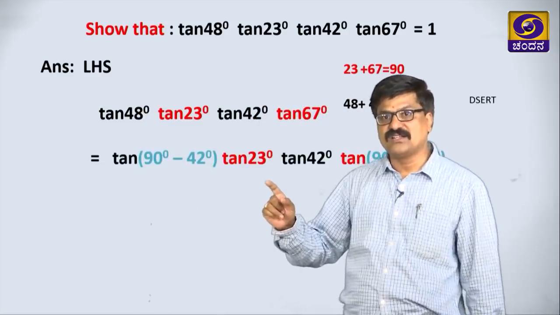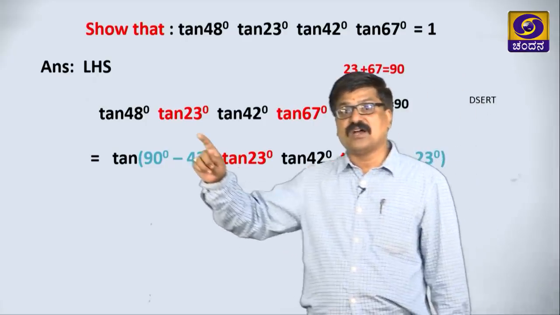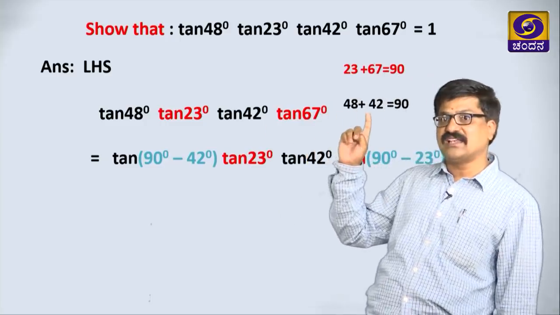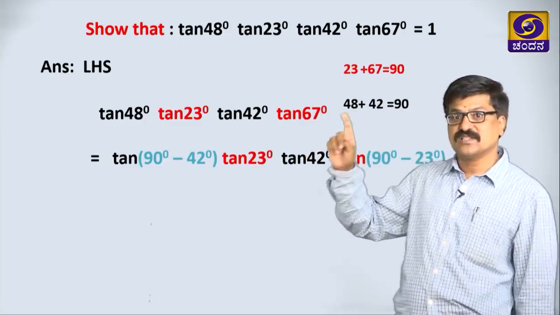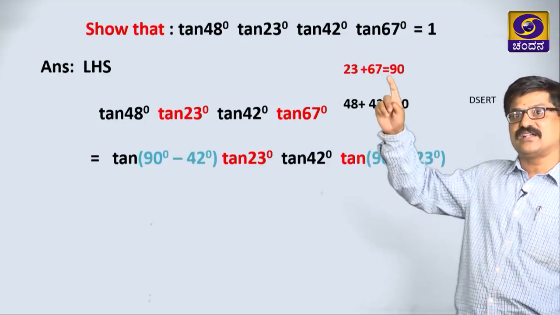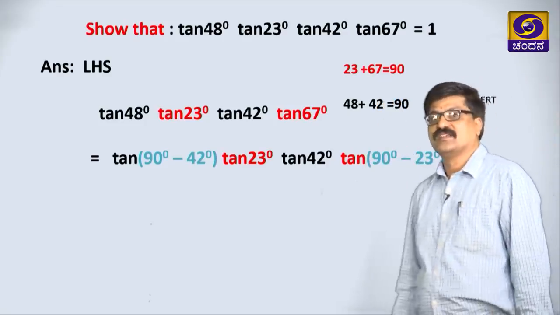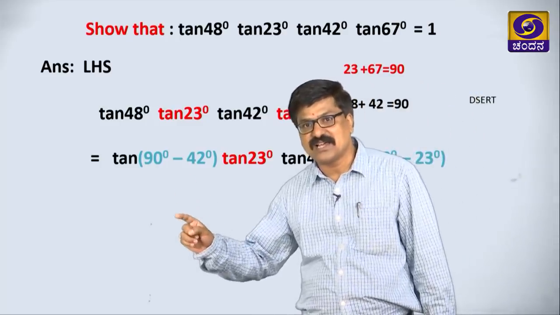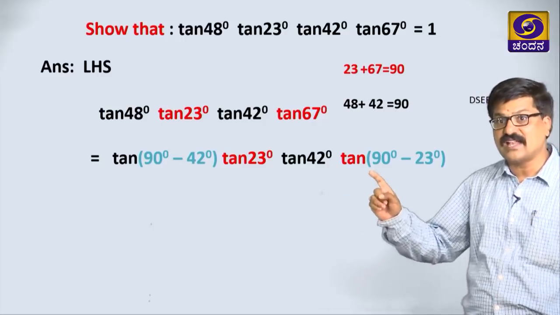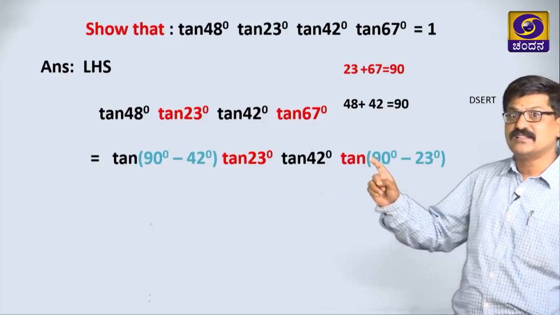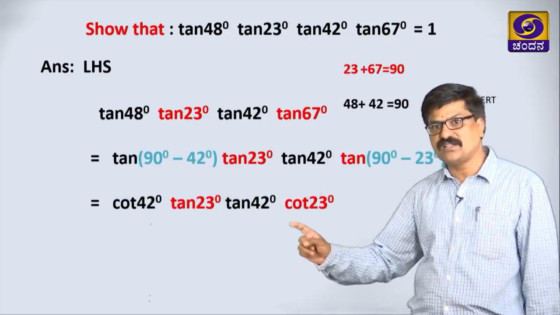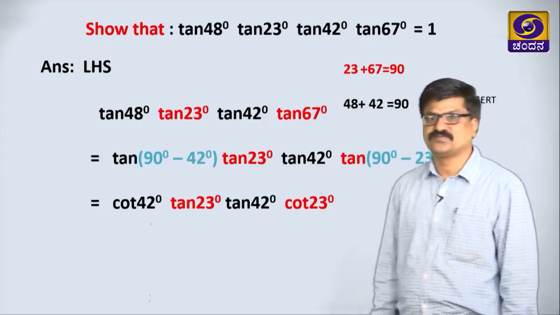See here, 23 and 42 same, I am writing tan 48 as tan 90 minus 42, 67 as tan 90 minus 23 here. Then what is tan 90 minus theta? It is cot theta. This as it is, this as it is. What is tan 90 minus 23? That is cot 23. Observe here, this is cot 23, this is cot 42.